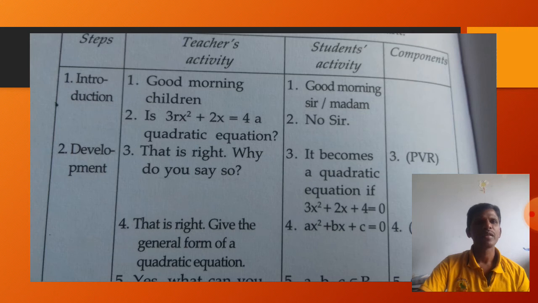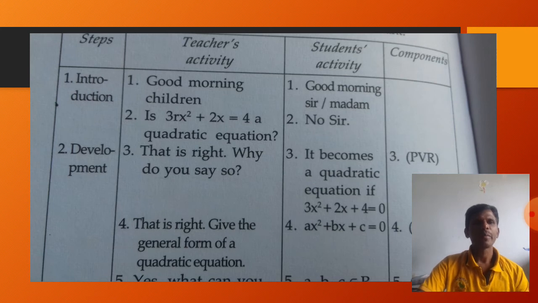The student replies no. Then the teacher continues: that is right, why do you say so? The student responds, it becomes a quadratic equation if 3x square plus 2x plus 4 is equal to 0.